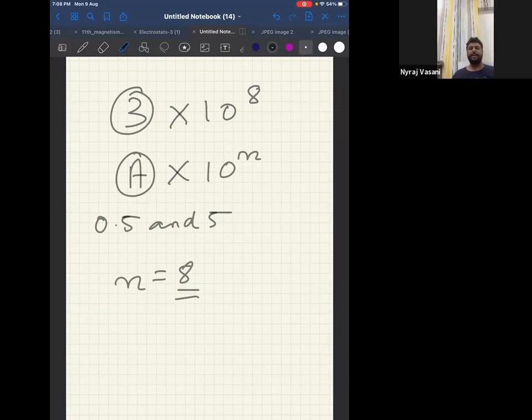Easy. Now, my question to you is, what is the order of magnitude of the charge of an electron? Put your answer in the message box. Lavnish, correct. Nikhil, correct.